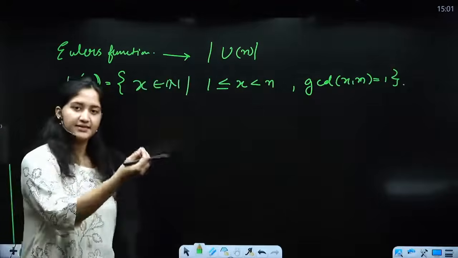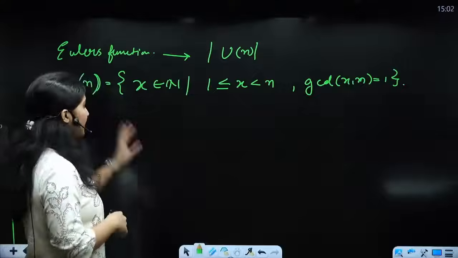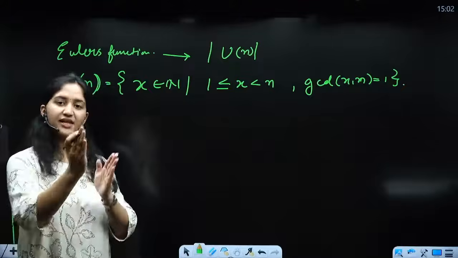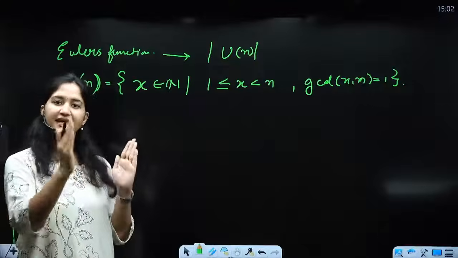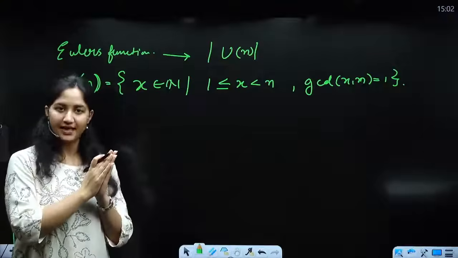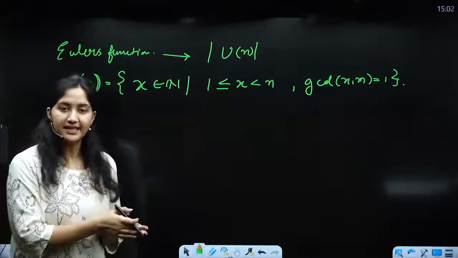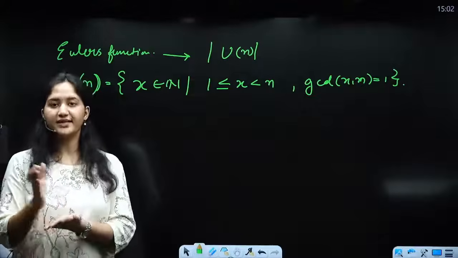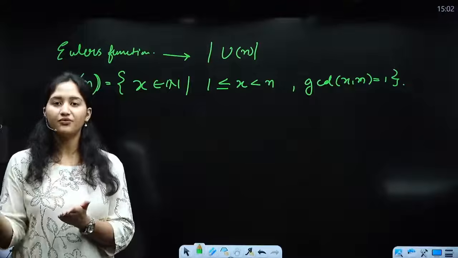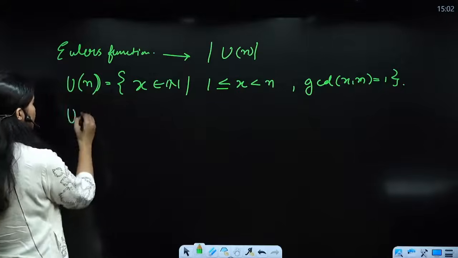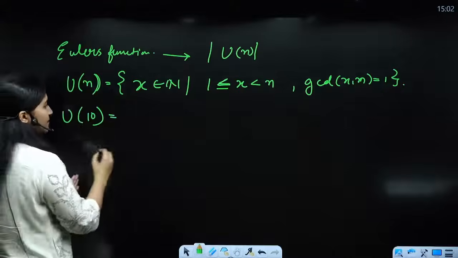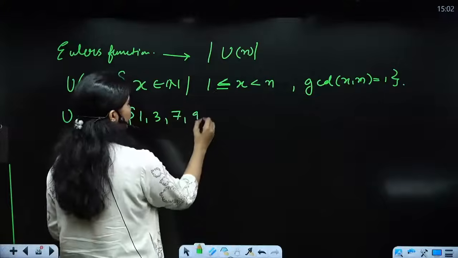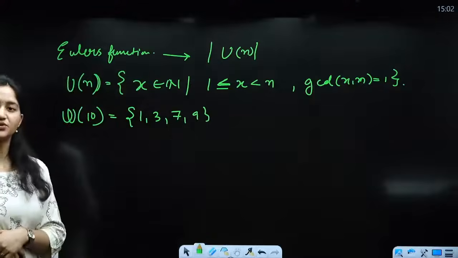Basically n, जैसे आप example ले लो 10. So UN में कौन कौन से elements आएंगे? All the elements which belong to natural numbers and which are less than 10, right? So मतलब 1 से 9 के बीच में we are going to take the elements. Then आपको वो elements select करने हैं जिनका GCD, that means the HCF, is equal to 1 with 10, right? Basically co-primes of 10. Clear? So U10 is going to have how many elements? 1, 3, 7 and 9. So all of these elements have GCD equals to 1 with 10.